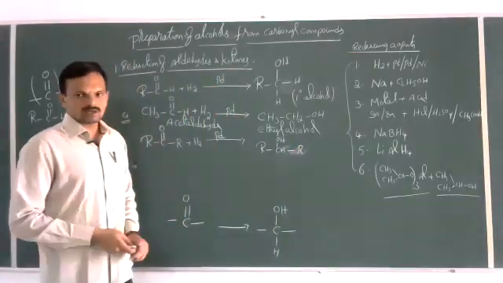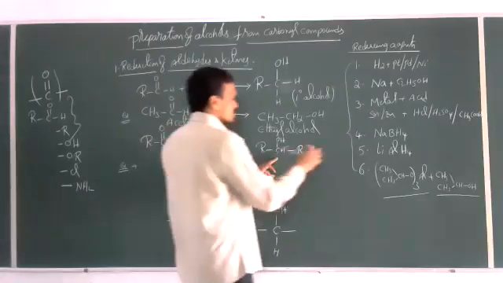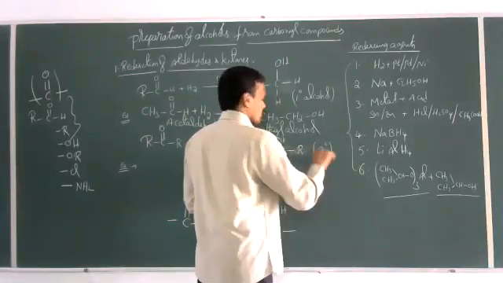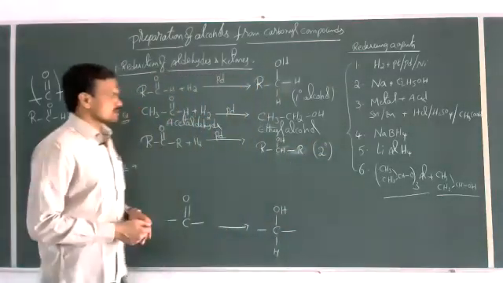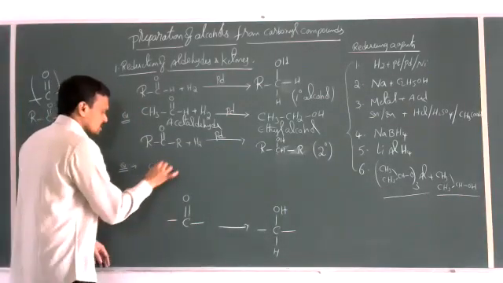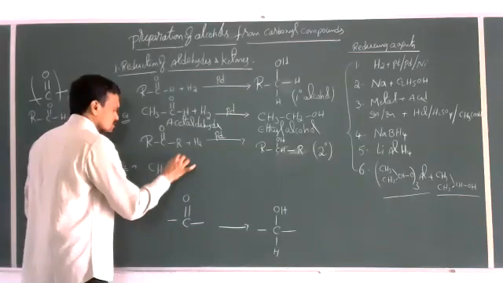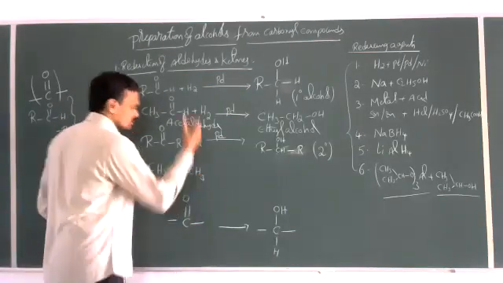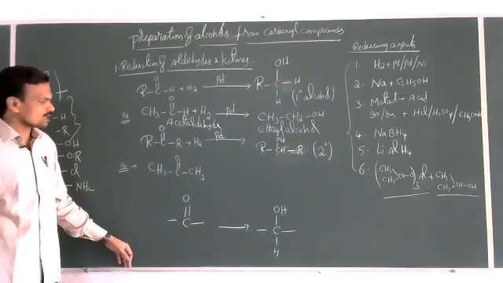So what type of alcohol is this? This is a secondary alcohol. Now let us see an example for this. CH3, CO, CH3, acetone.